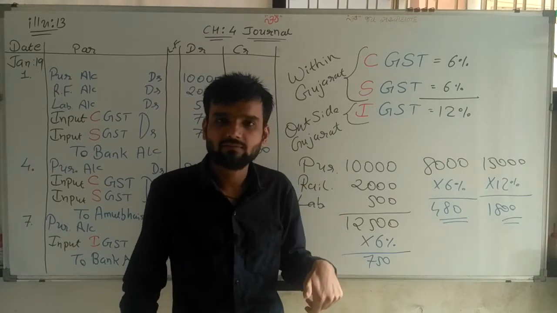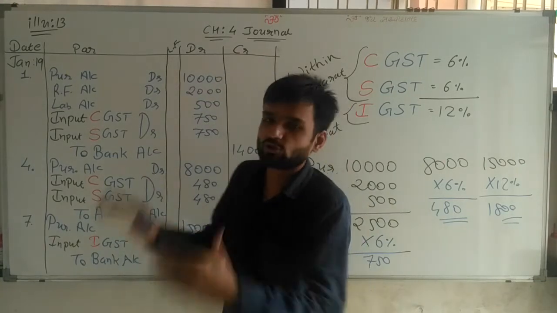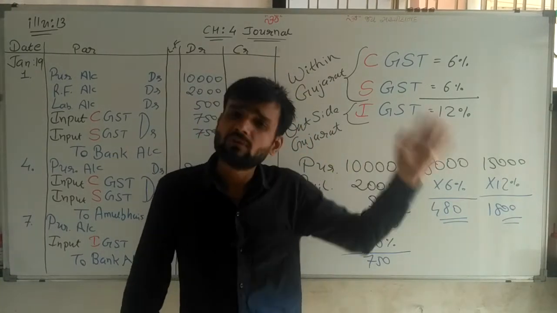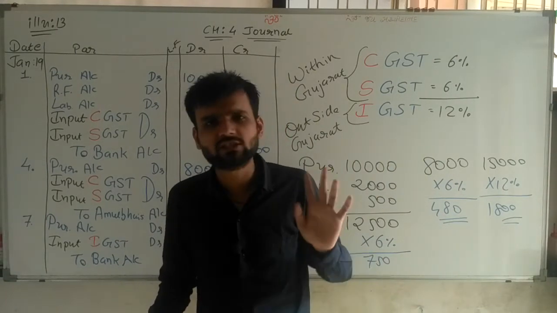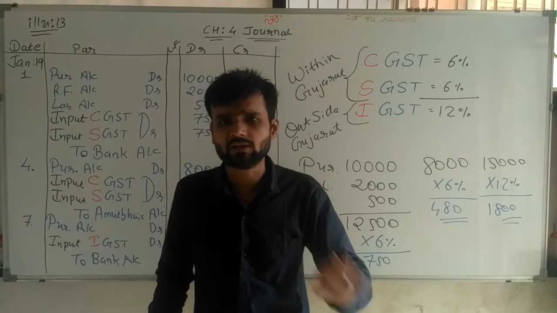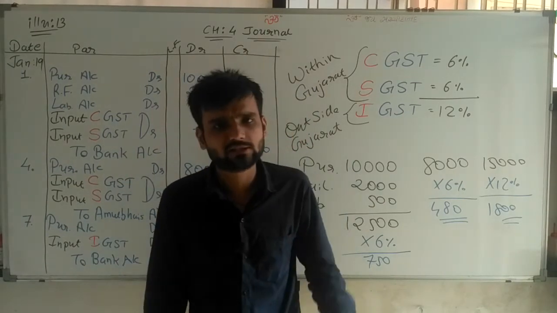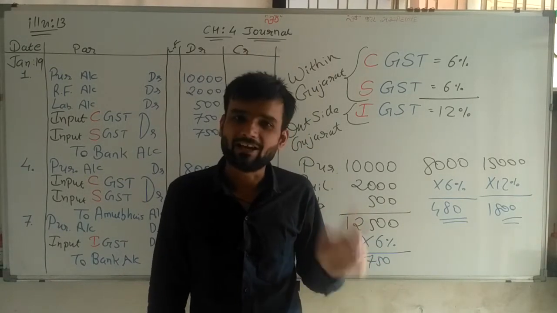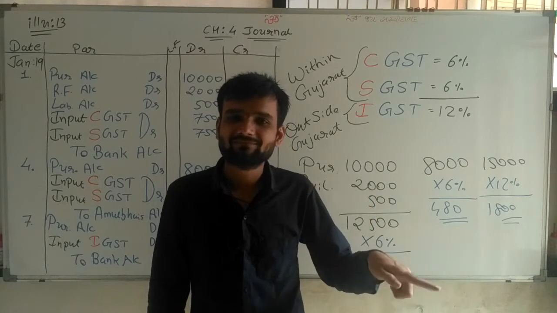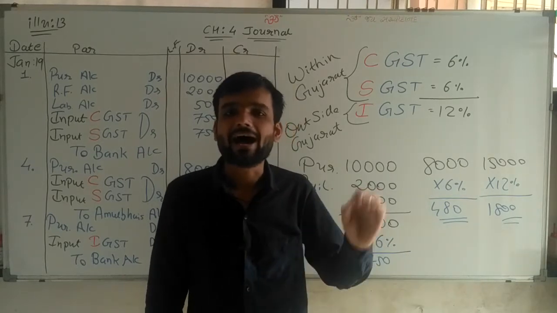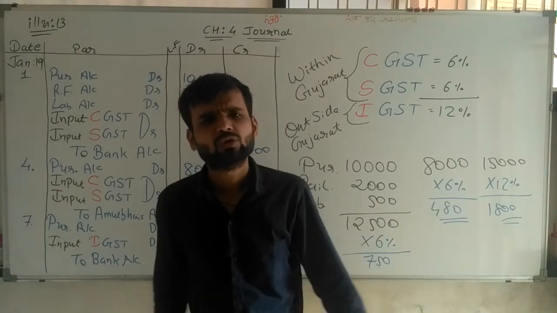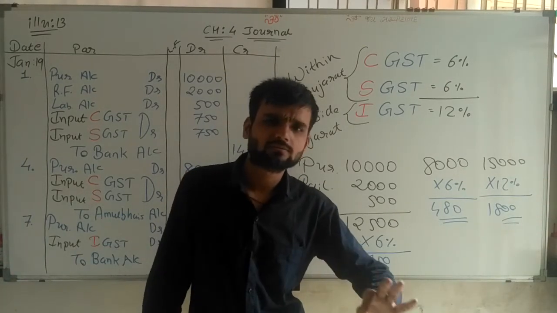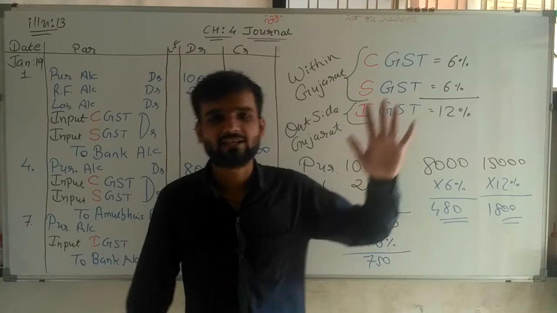Because purchase debit, then with that GST also debit. Sales credit, with that GST also credit. For purchase or purchase return, in both these situations, the input GST word is used. And for sales and sales return, the output GST word is used. Nothing else. In all these situations, all the things are the same.